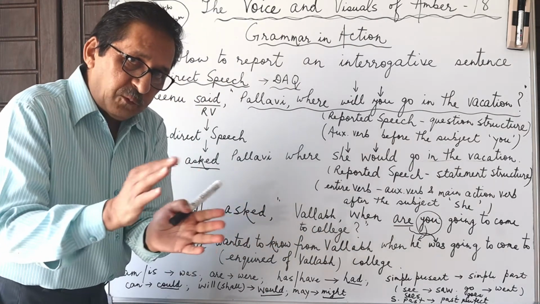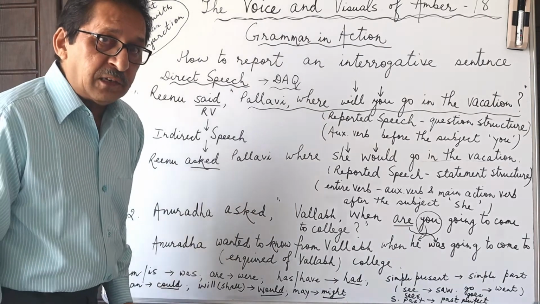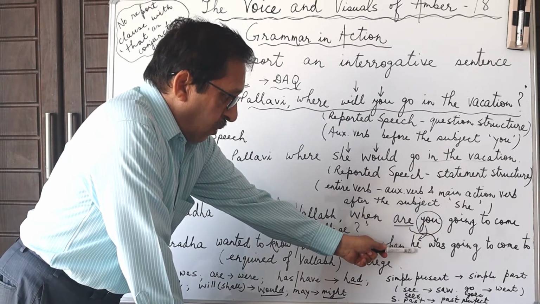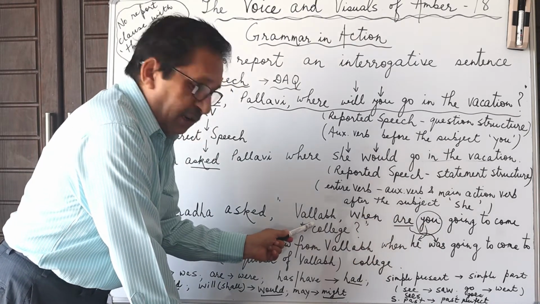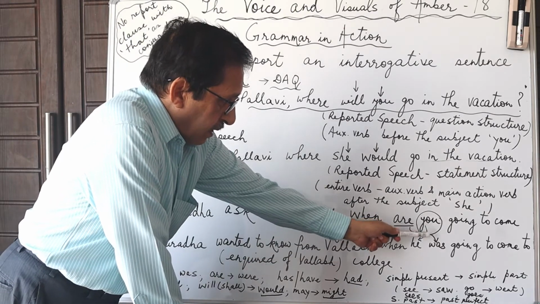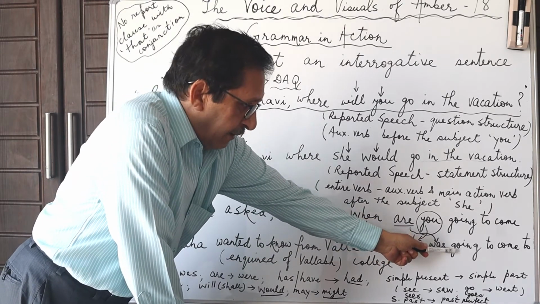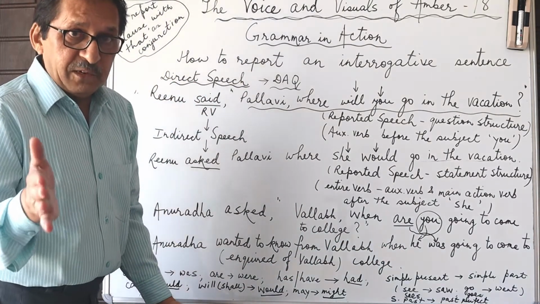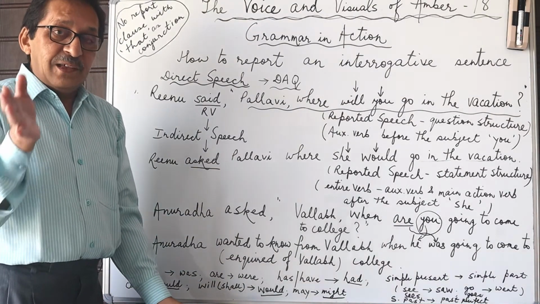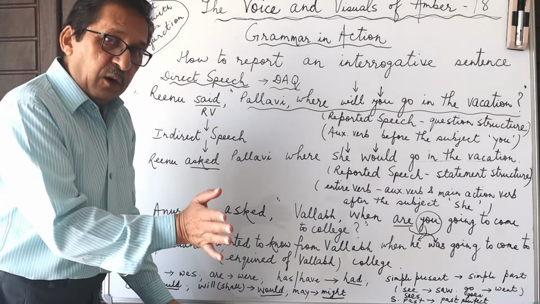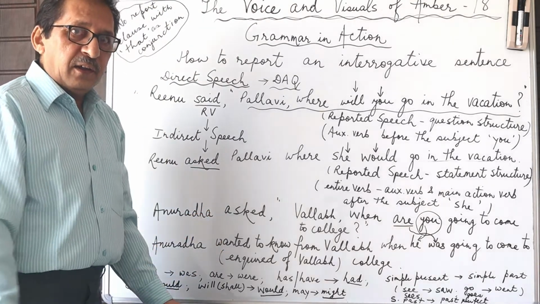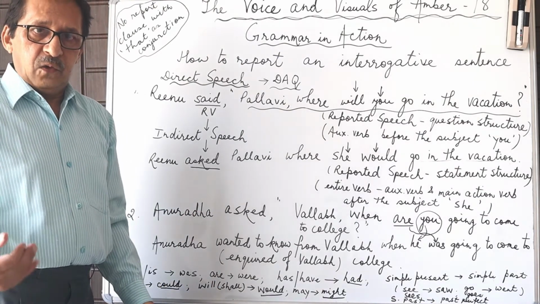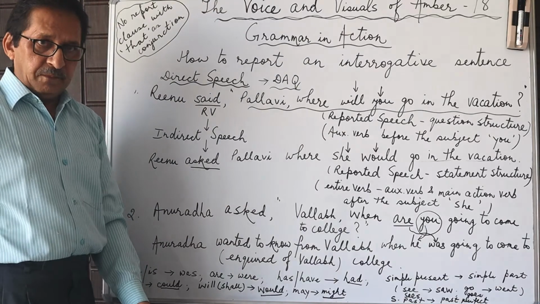So we have to change that into a statement structure where the subject, in this case the pronoun, will be obviously he, referring to Vallabh, and the auxiliary verb and the main verb will come after the subject. So in a statement structure or in an assertive sentence, the subject is placed entirely before the verb. The verb could be a two-part verb with an auxiliary verb and an action verb.